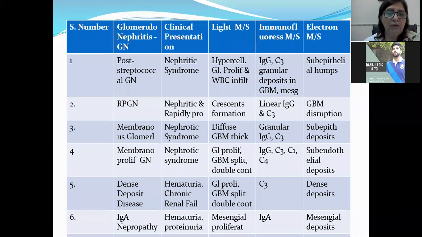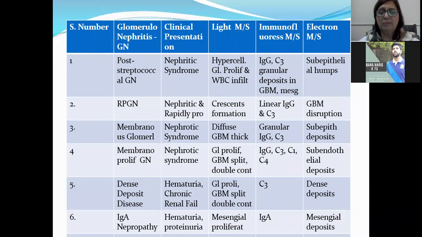Then membranoproliferative glomerulonephritis was of type 1 and type 2. Type 2 is now known as dense deposit disease. Membranoproliferative glomerulonephritis presents with nephrotic syndrome. There is glomerular proliferation, glomerular basement membrane split, and double contour appearance, or tram track appearance, of the glomerular basement membrane is seen, which I explained to you yesterday.